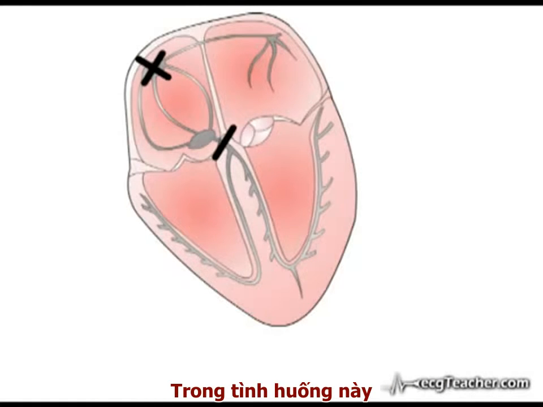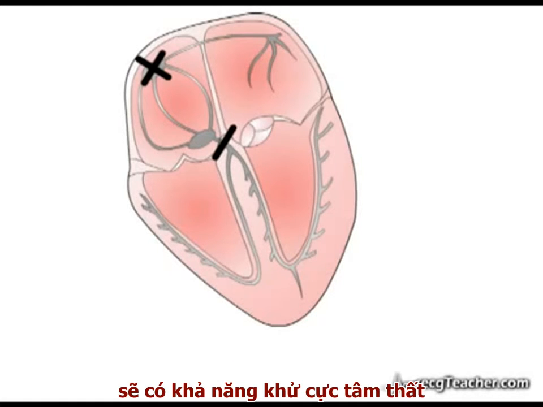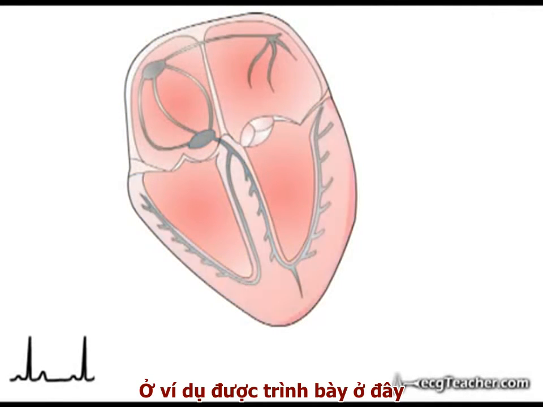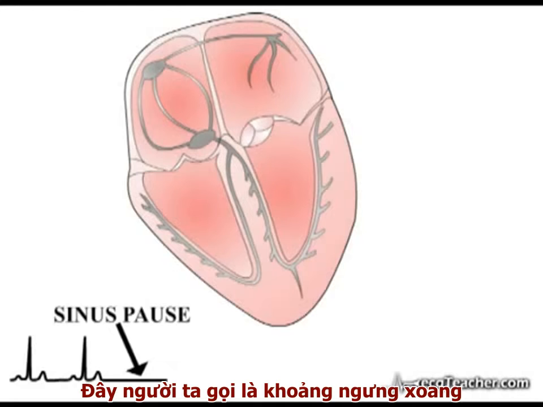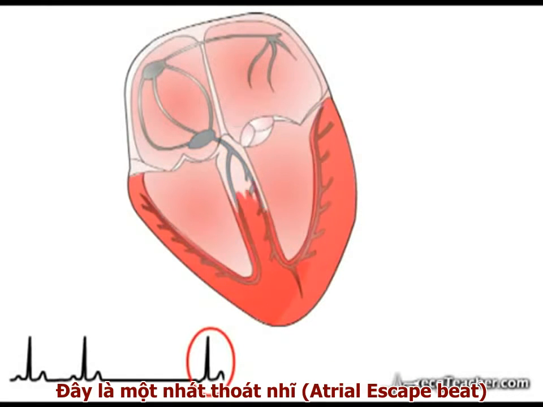In these scenarios, the next most rapidly discharging region of the heart, capable of depolarizing the ventricles, will take over as the cardiac pacemaker. In the example shown here, a prolonged period without an SA node discharge, termed a sinus pause, has ended with a discharge of depolarizing current from a region of the atrium. This is an atrial escape beat.